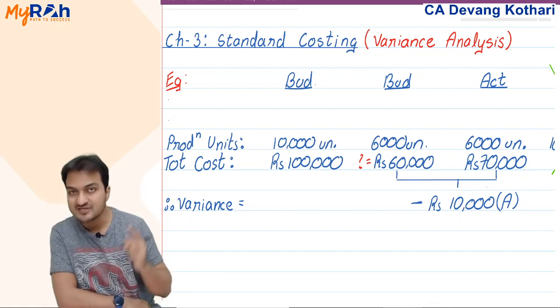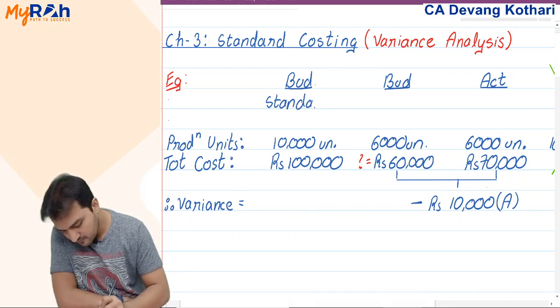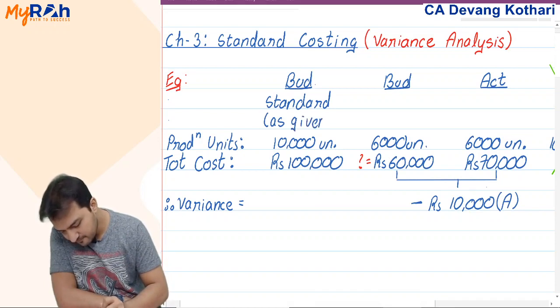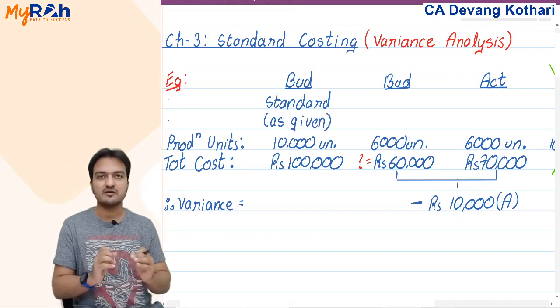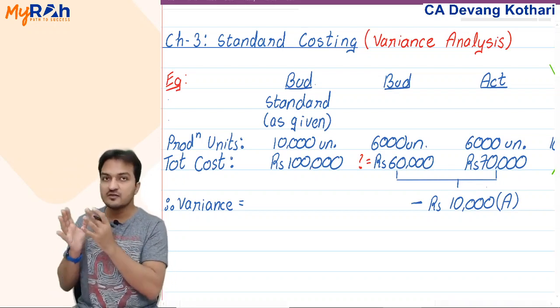The budget originally given here, I will call that standard as given in the question. I name that standard as given, meaning as given in the question.